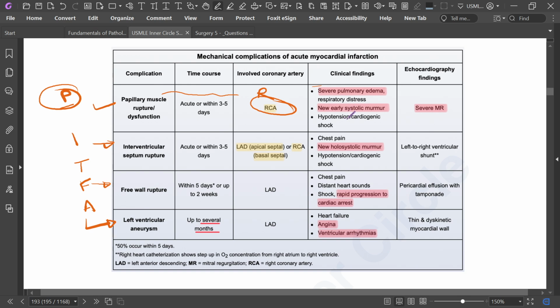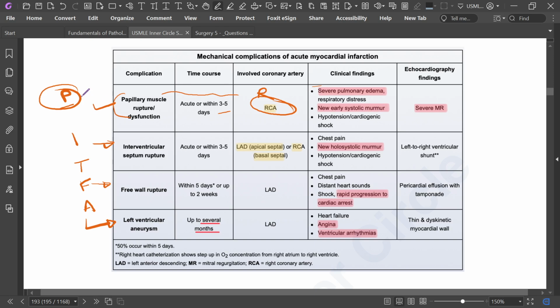The most important thing you have to remember in papillary muscle rupture is the RCA, right coronary artery. The time course is within 3 to 5 days. There may be severe pulmonary edema, and there may be a new early systolic murmur.